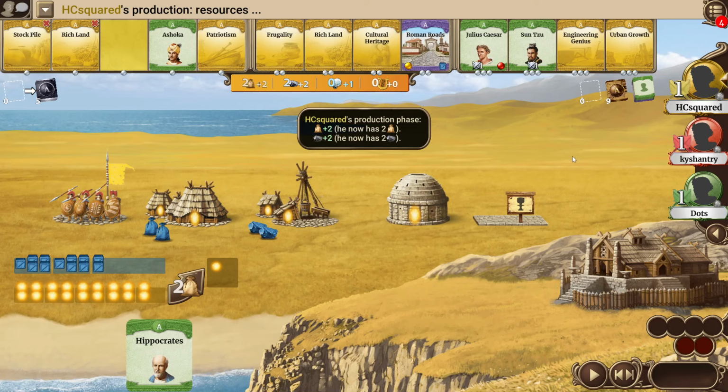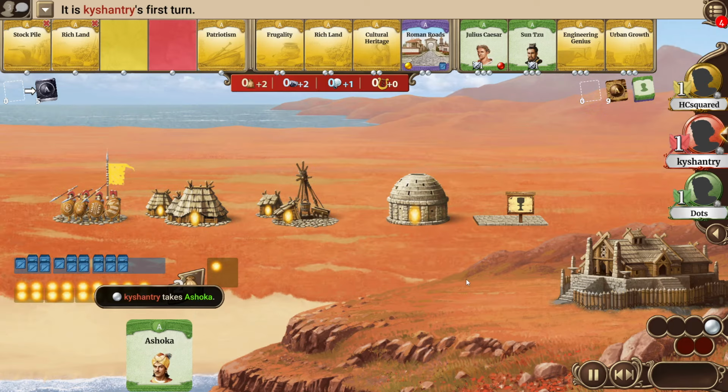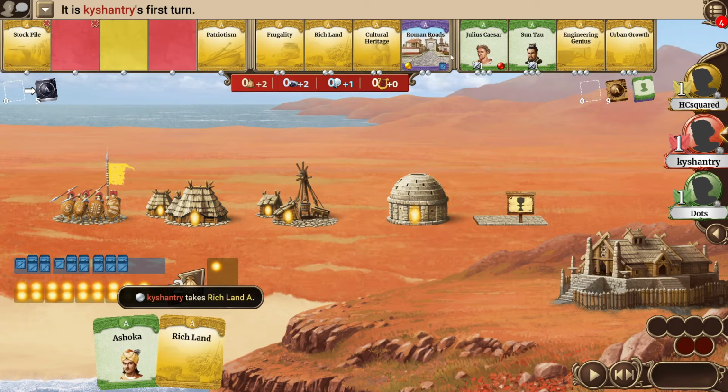Alright, so let's take a look at the game. HCsquared is in first position and starts by taking Hippocrates. I think in first position Hippocrates should be the better pick than Ashoka, so that looks fine to me. Kyshantry then goes for Ashoka. He could have just taken the Rome roads, taken the one wonder that he can take. But I mean, Ashoka is a solid leader in second position, already better than in first.